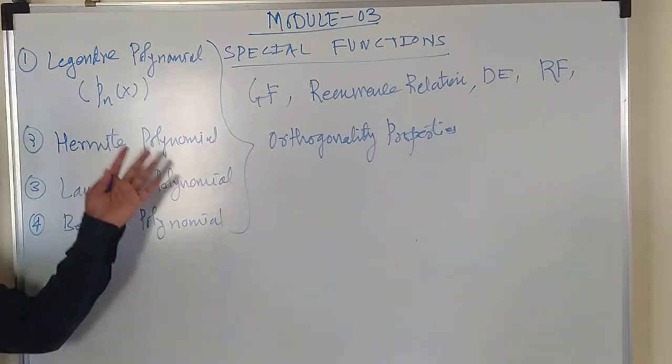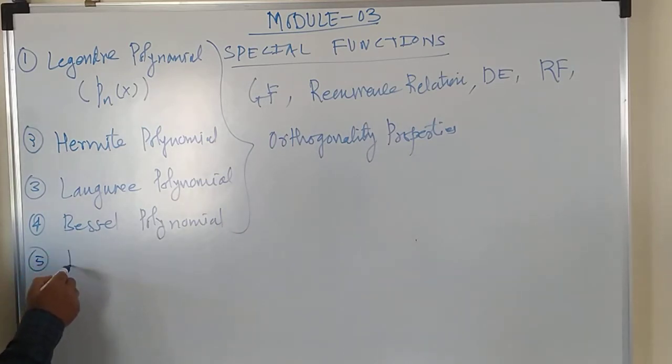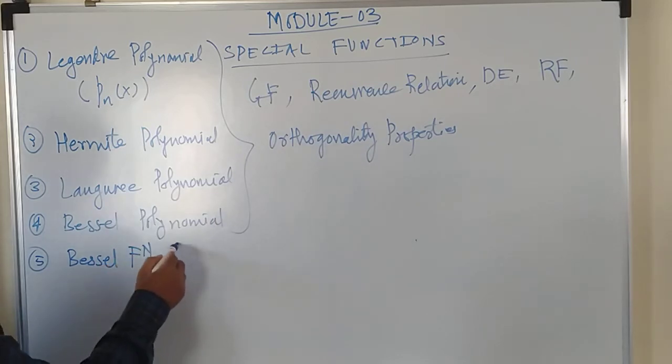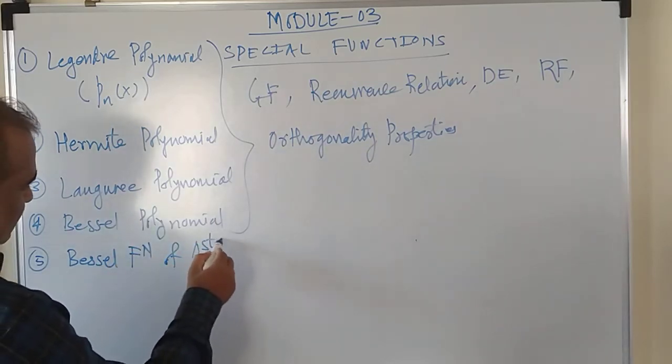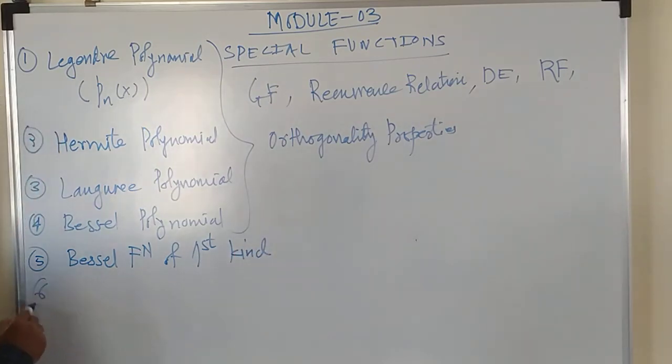So this kind of things we are going to study about the special functions, and along with this we also have to study the Bessel function of first kind, and sixth is the associated Legendre polynomial.